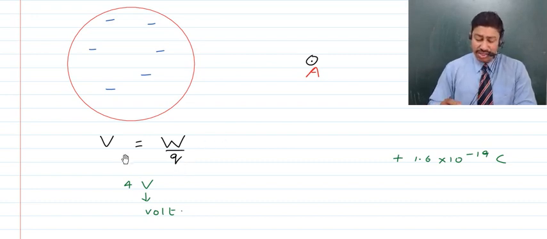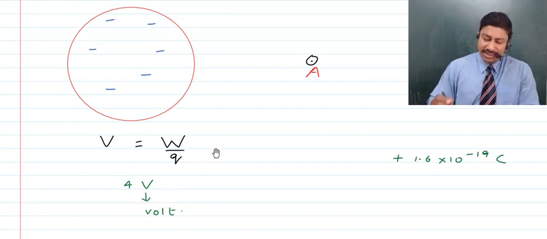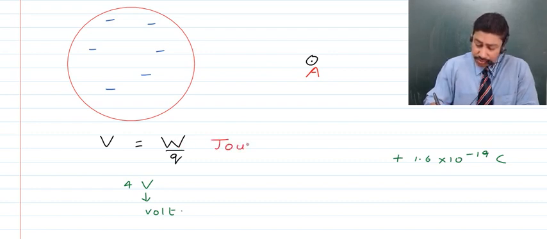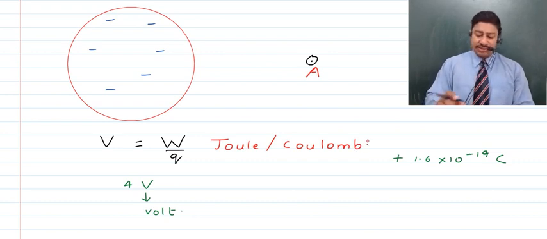So if you want to write the unit of electric potential, it is in the name of an Italian physicist, Alessandro Volta, and that's why we write the unit of it as small v, which represents the unit of electric potential in his name, right? And as you can see here, we have the unit of work, which is obviously joule, divided by coulomb, which is the unit of electric charge. So thus 1 volt is equal to 1 joule per coulomb.